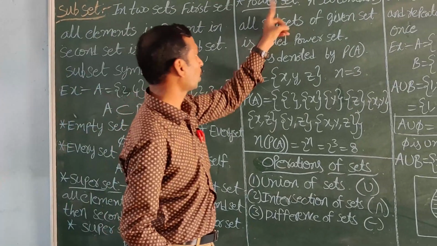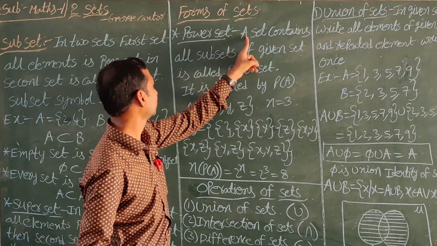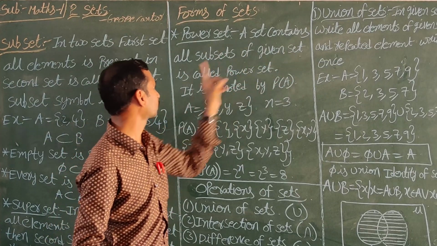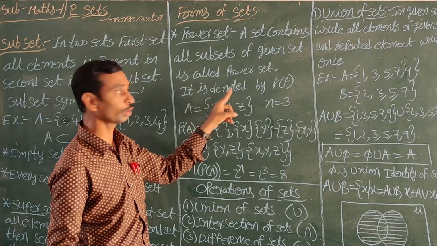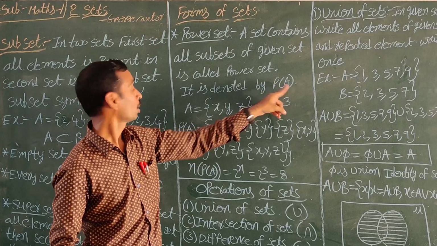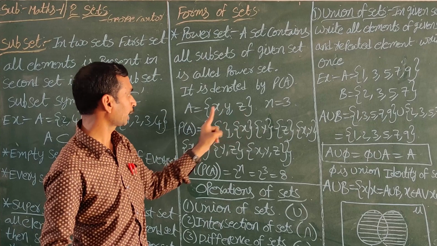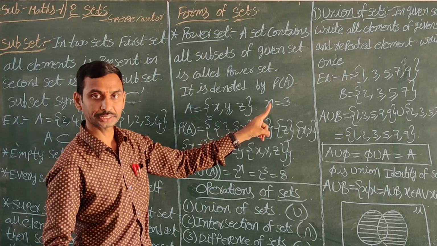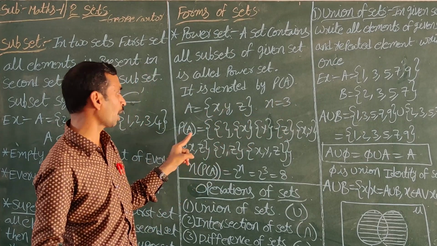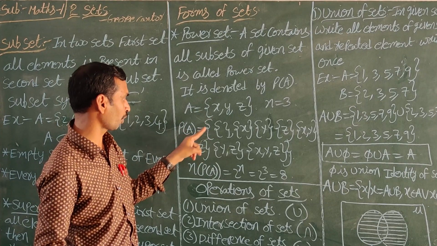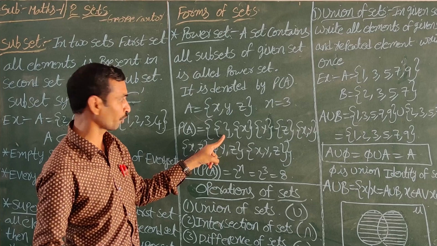Next, power set. What is the meaning of power set? A set that contains all subsets of a given set is called the power set. It is denoted by P(A). Suppose, for example, A = {x, y, z}. How many elements are there? 3 elements, n = 3. Then for P(A) we write all subsets. First the empty set, which is a subset of every set.